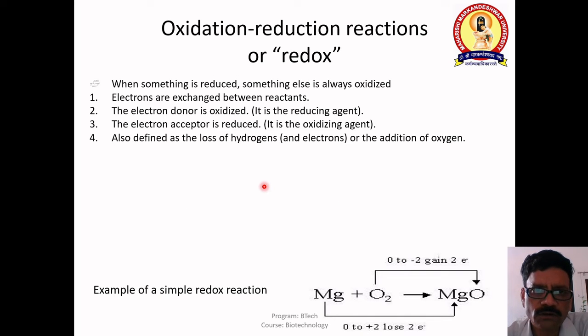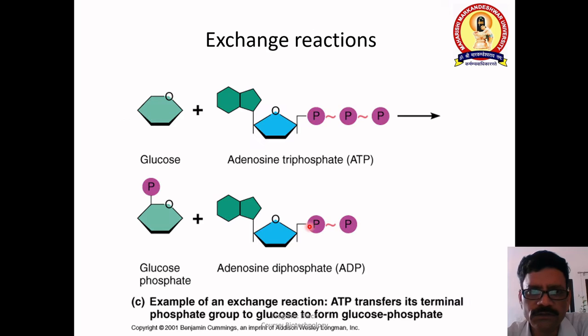Again, there are oxidation and reduction reactions. Electrons are exchanged between the reactants, and the electron donor is oxidized and the electron acceptor is reduced. We'll see more in detail in the next one.